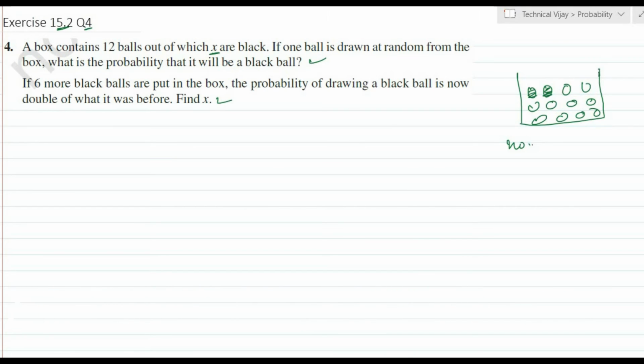Find X. Okay, now we will write whatever is given. Given: total balls in the box.